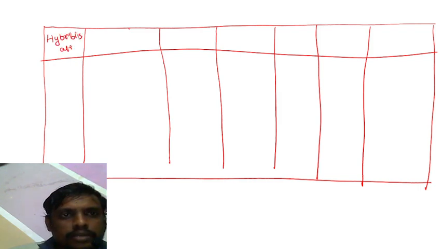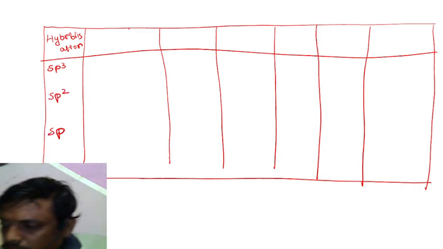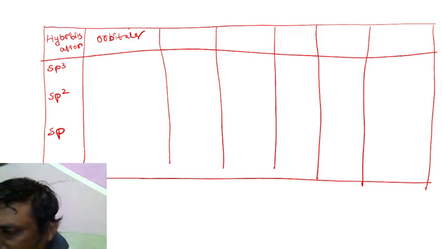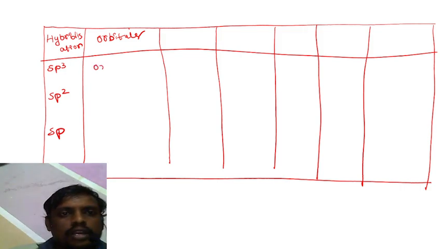So what are the hybridizations commonly possessed by carbon? sp3 hybridization, sp2 hybridization, and sp hybridization. What are the common orbitals involved here? In sp3 there is one s orbital and 3 p orbitals.